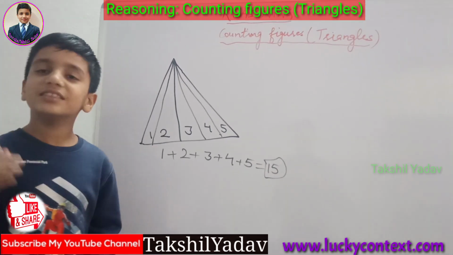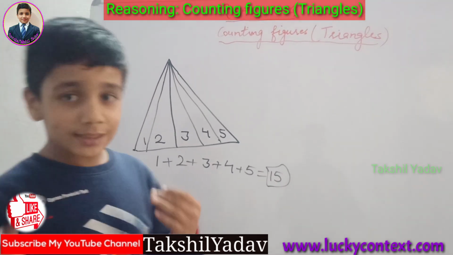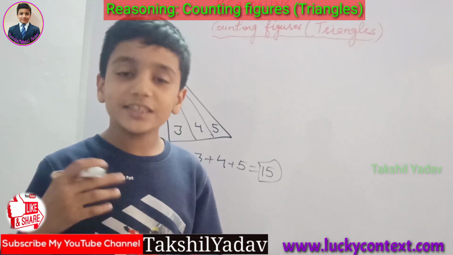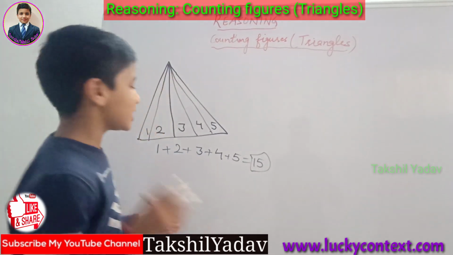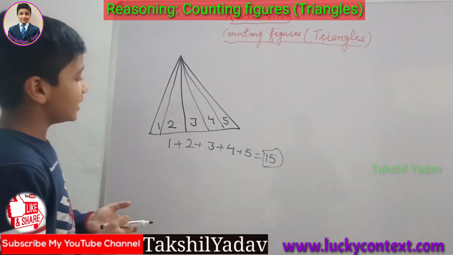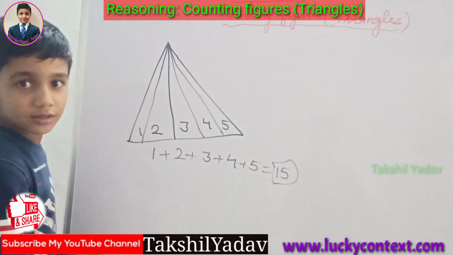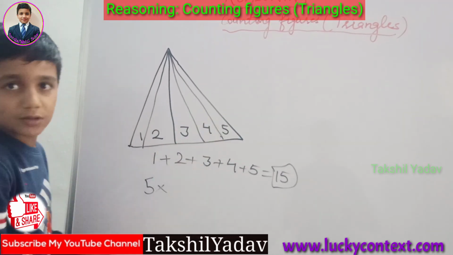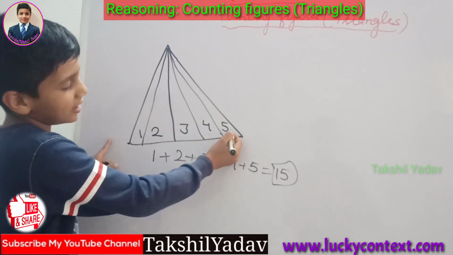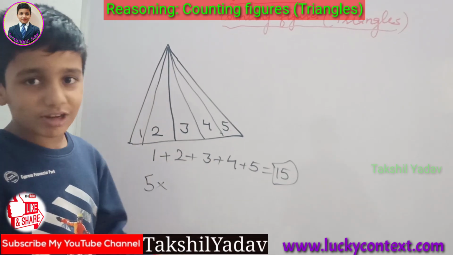Well, if someone says that he can take time in adding, for that there is also a formula. The formula is n × (n + 1) divided by 2.